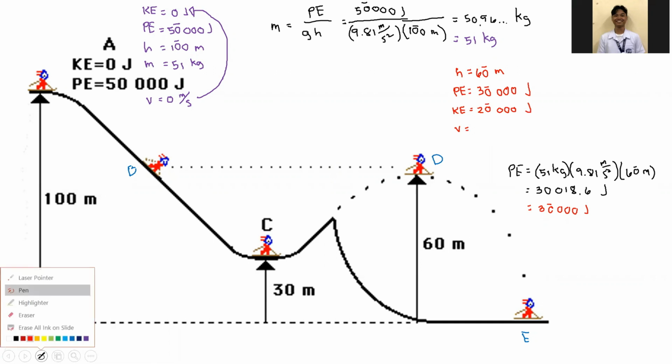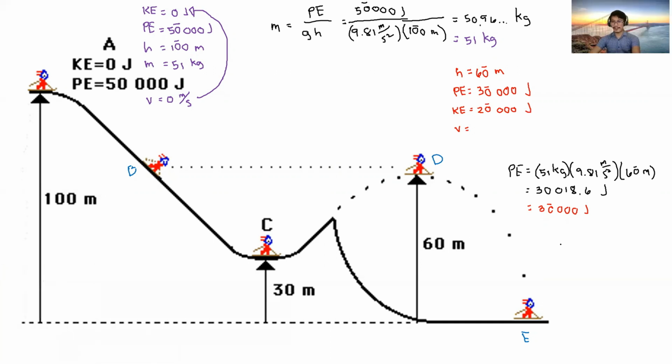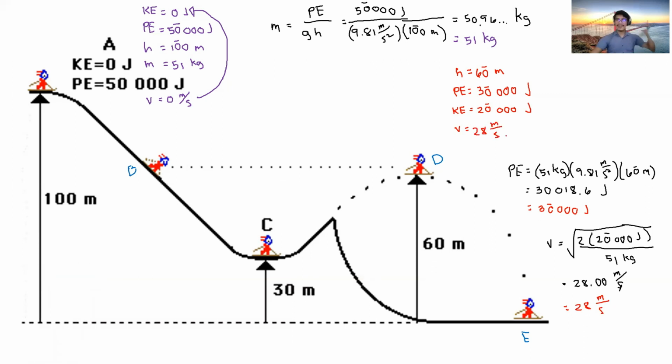So yun ra kayo, no? Solve lang. Now, how about its velocity? So to solve for its velocity, gamit lang tong equation. Square root of 2 times kinetic energy, which is 20,000 joules, divided by the mass, which is 51 kilograms. And that will give us 28.00 meters per second. Two significant figures. So our final answer must be 28. So 28. Di ba?